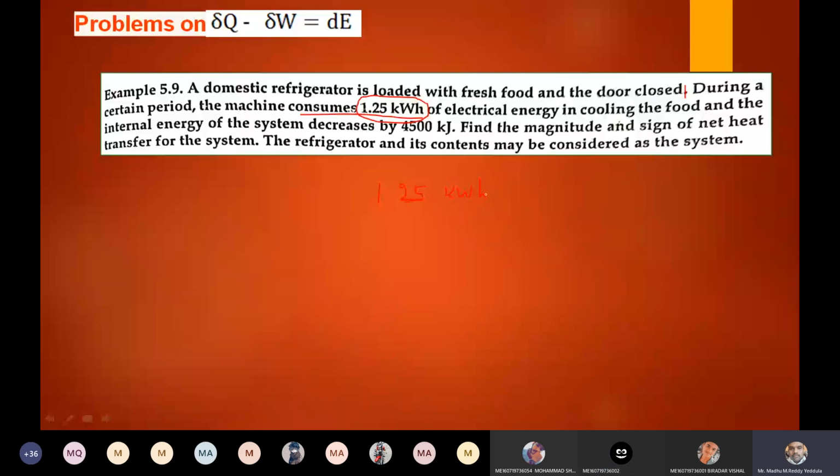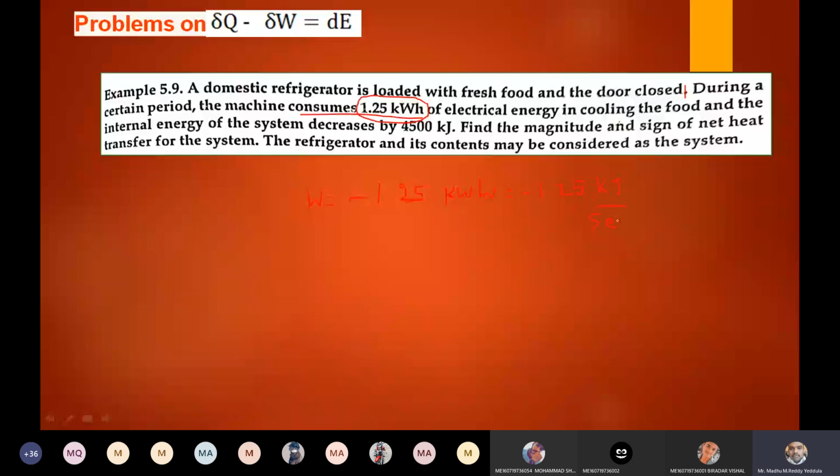If you remember the sign conventions, is work added to the system positive or negative? Negative. Therefore, I am putting minus, because the refrigerator is a work consuming device. So it is 1.25 kilowatt hour. What is 1 kilowatt? 1 kilowatt is nothing but kilojoules per second. 1.25 kilowatt I can write as kilojoule per second, into hour, which I can write as 3600 seconds.